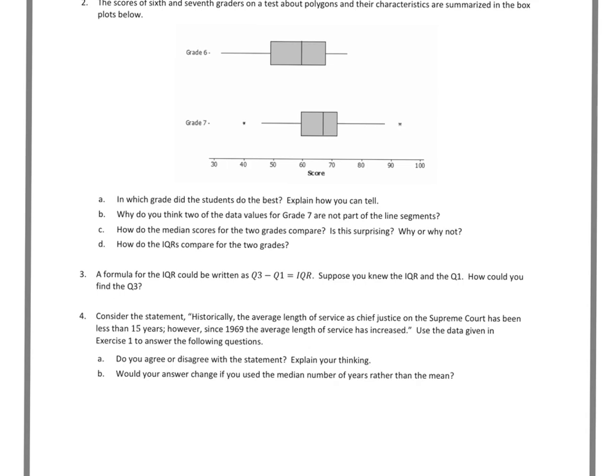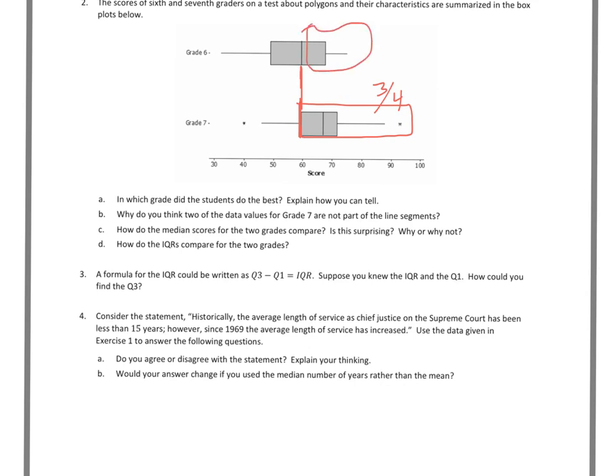A says, in which grade did the students do best? And then we have to explain how we know. I'm going to say 3/4 of the 7th grade students did better than half of the 6th grade students, meaning here is our 3/4 of the 7th graders. And notice that this part that starts the second quarter lines up with the halfway point of 6th graders.